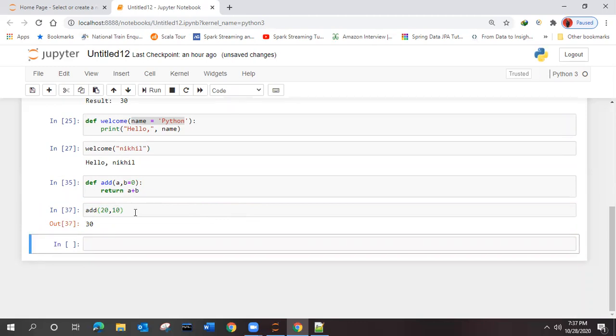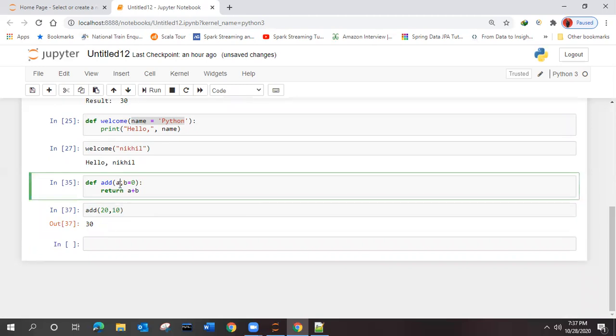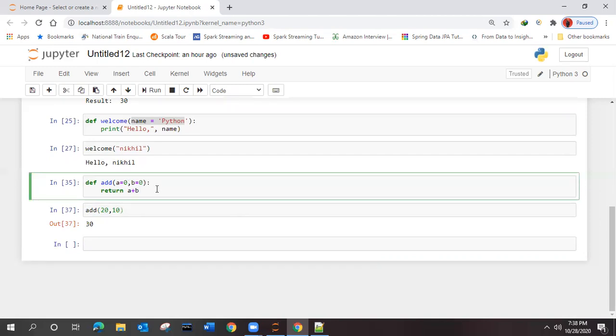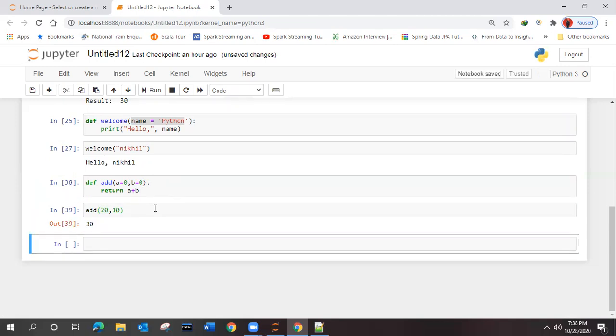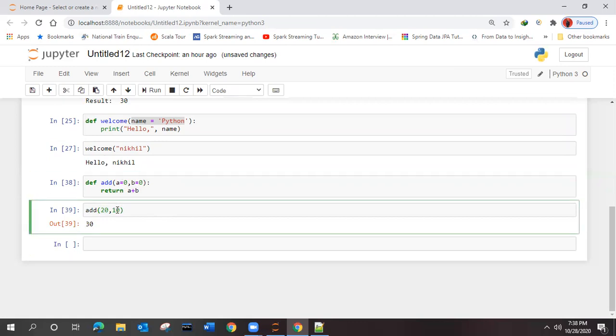So B is 0, and that is overridden by this 10. Now what we can do, you were telling like this one, right? Correct? Both default values are getting overridden by this one. Now, if I want to take out 20, can I use it like comma 10?